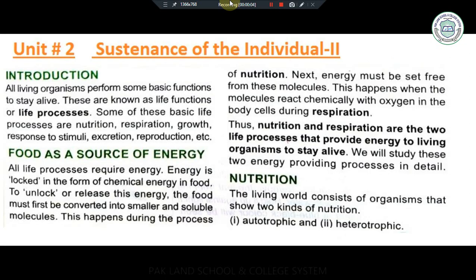Bismillahirrahmanirrahim. Today we will start unit number 2, Sustenance of the Individual 2. Introduction. All living organisms perform some basic functions to stay alive. These are known as life functions or life processes. Some of these basic life processes are nutrition, respiration, growth, response to stimuli, excretion, reproduction, etc.